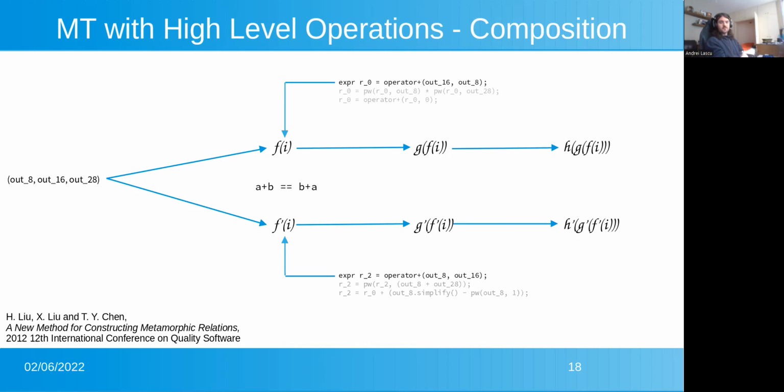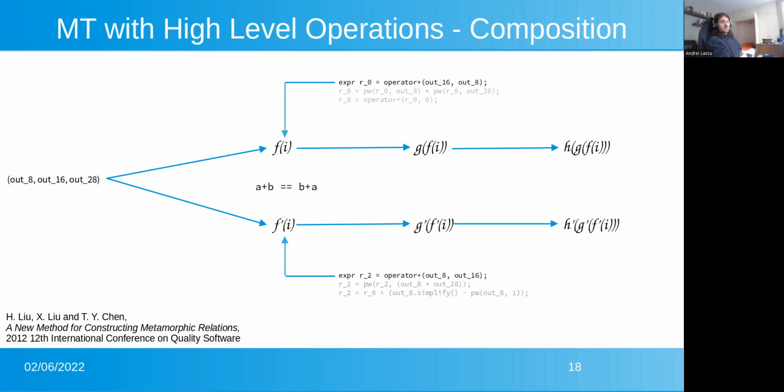So here, for example, if we start from this triple of input variables, then we apply commutativity of addition, which is a metamorphic relation in our case. Say on the top side we add out16 with out8, and on the bottom side we add out8 and out16.